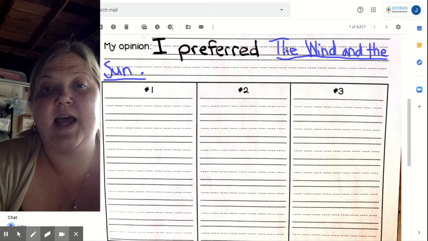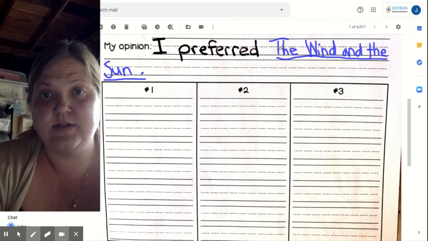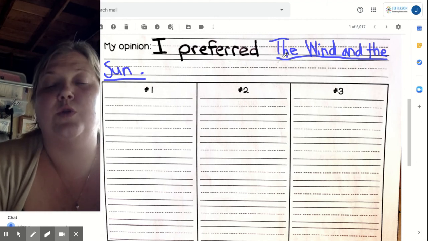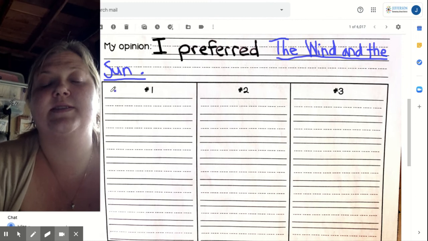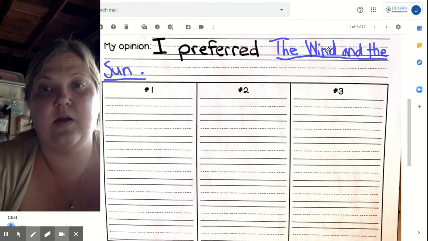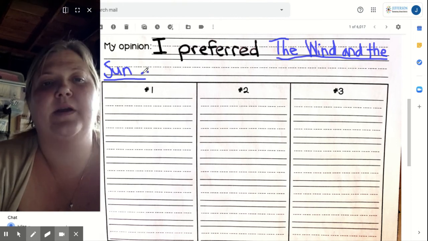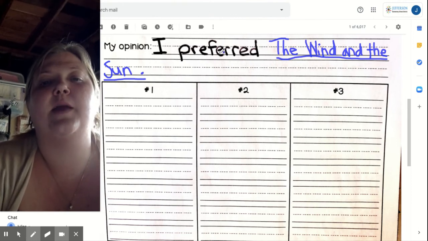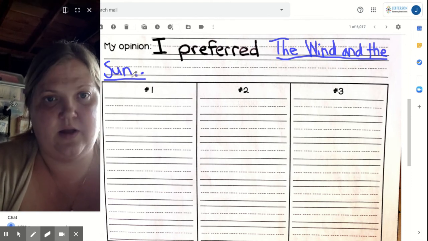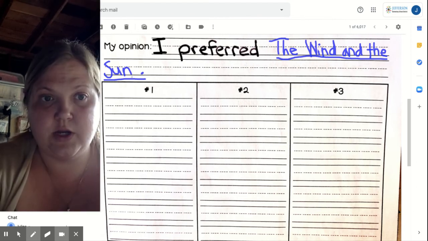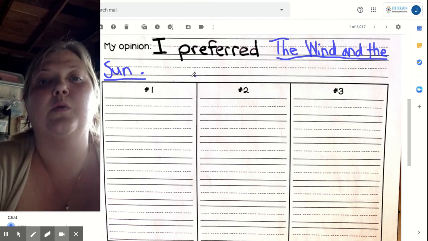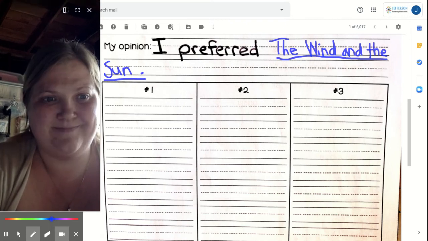So you will notice I used proper nouns and uppercase capital letters in a title. Notice in the title, the and and don't need to be uppercase, but wind and sun do, with a period at the end of our sentence. I preferred The Wind and the Sun. You will also notice I underlined the title of the story. And whichever story you choose, whether it's The Sun or Shapes in the Clouds or The Wind and the Sun, you will write it and underline it.